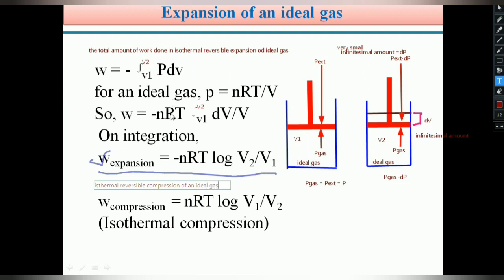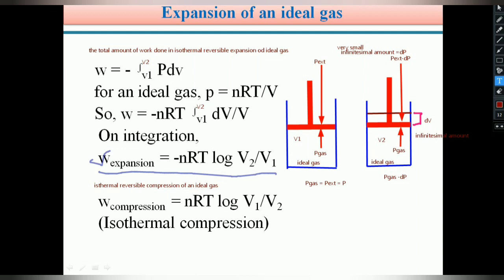The similar process is repeated, but the sign is opposite. If in expansion the work done is minus nRT log V2 by V1, then in isothermal reversible compression the total work done, W compression, is equal to nRT log V1 by V2.